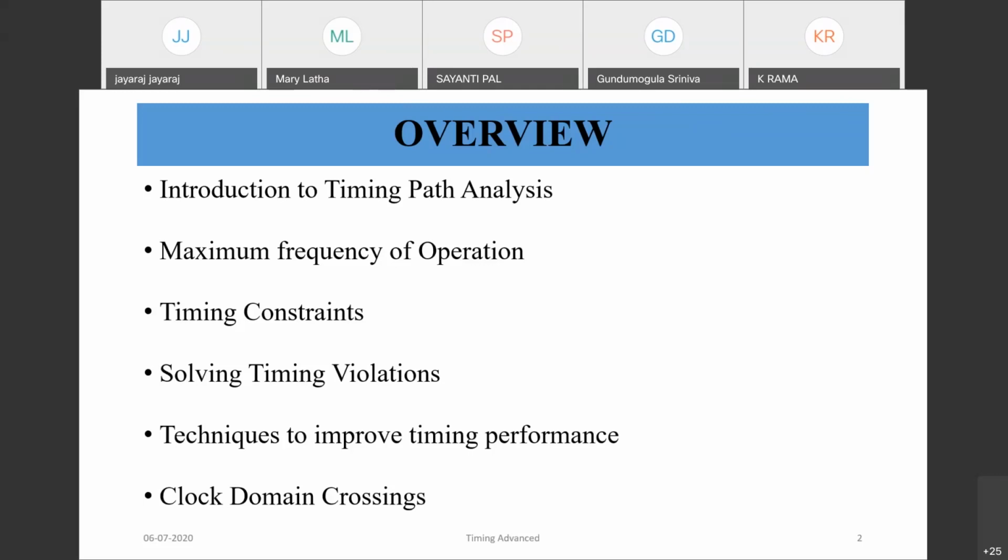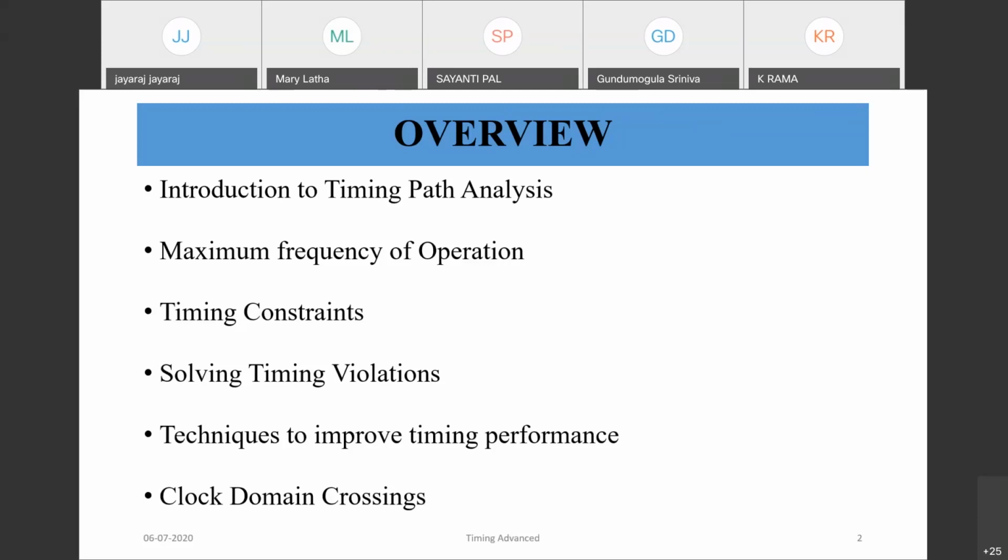Then next is the area, then power. So like that, these are the design constraints we have when we design a chip or circuit. That is the most challenging part when we design a digital circuit. It should meet timing, it should meet the required area, it should meet the power requirements and PVT process requirements. So all those things should meet, then only finally the circuit will work properly in a system. So solving timing violations is also important.